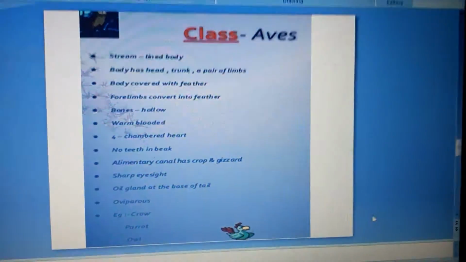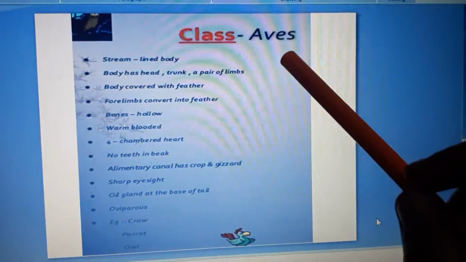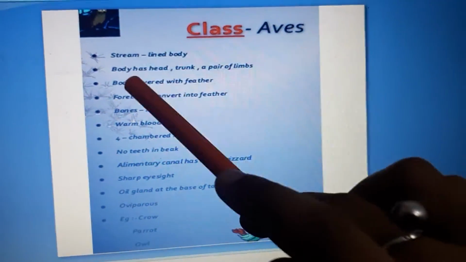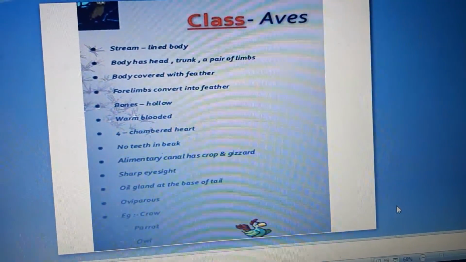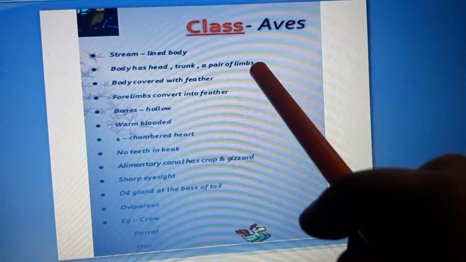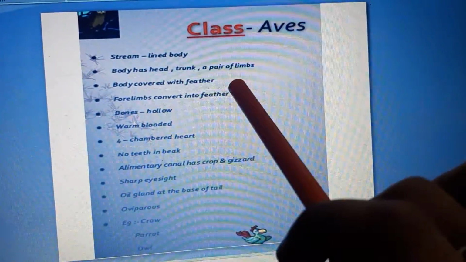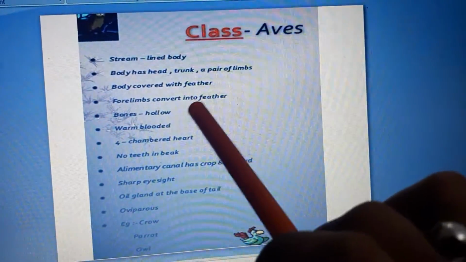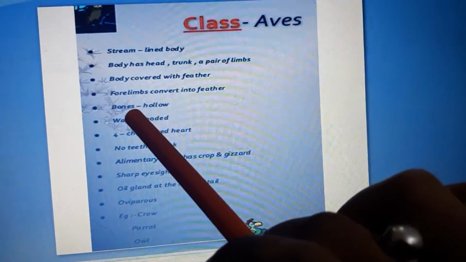Another class is Aves. Aves consist of birds. Streamlined body. Body has head, trunk and a pair of limbs. Body is covered with feathers. Forelimb is converted into wings. Bone is hollow,